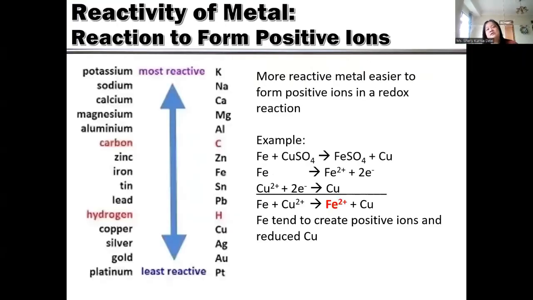Why does this happen? Actually, because the more reactive metal more readily makes a positive ion. Okay, so this one is called the half reaction. Yeah, this one is the half reaction. And this one is called the ionic reaction. Okay.